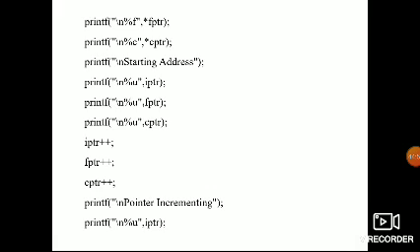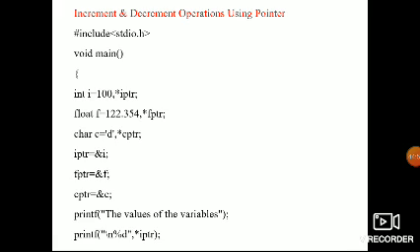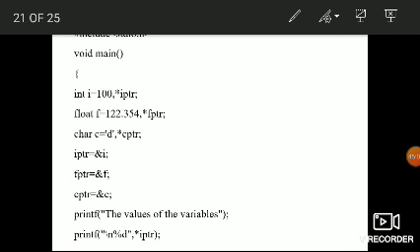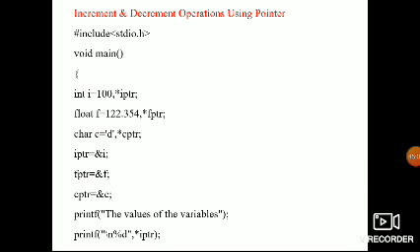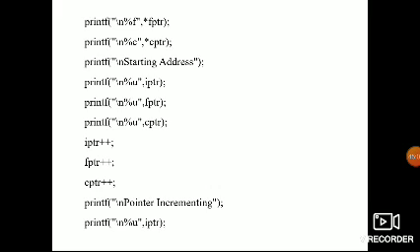Next, f and star fptr. What is the f value I used here? 1.22.34. And the c value. Okay, printf the starting address.